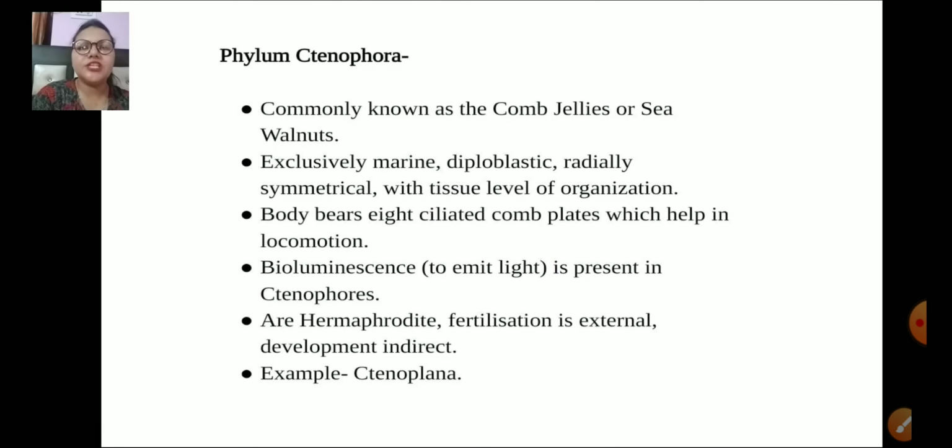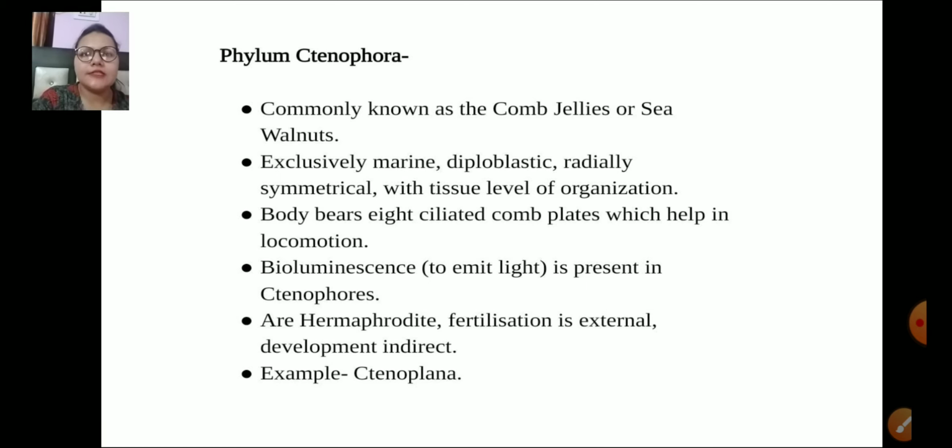Next we have phylum Ctenophora. Earlier it was included in Cnidaria, but later on it has been given a separate name due to its unique appearance, that is comb jelly. They seem to be like comb jellies, and they are also known as sea walnuts. Exclusively they are marine, diploblastic, that means two germ layers are present, with radial symmetry, that is divided from any plane into two equal halves. Tissue level of body organization is present.